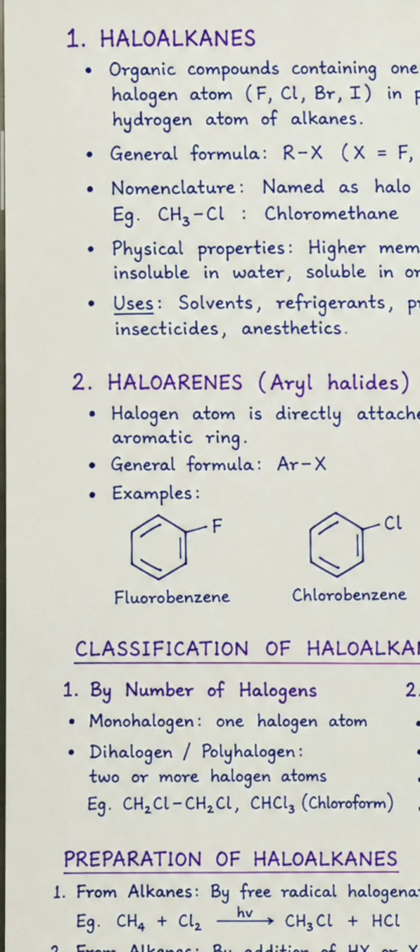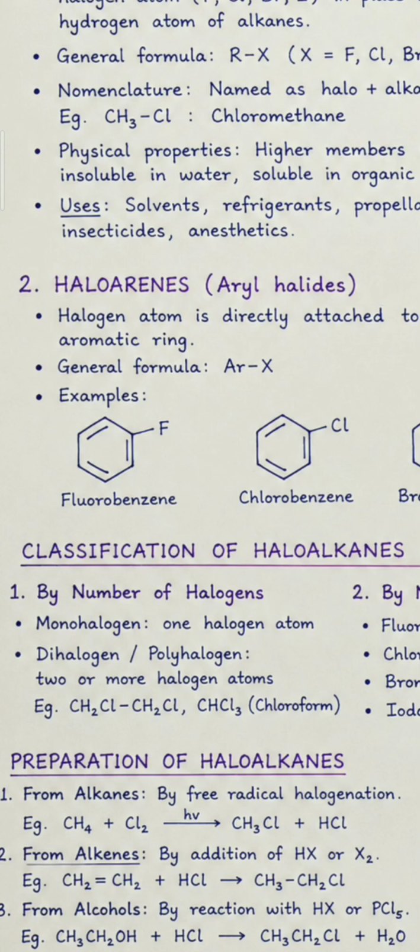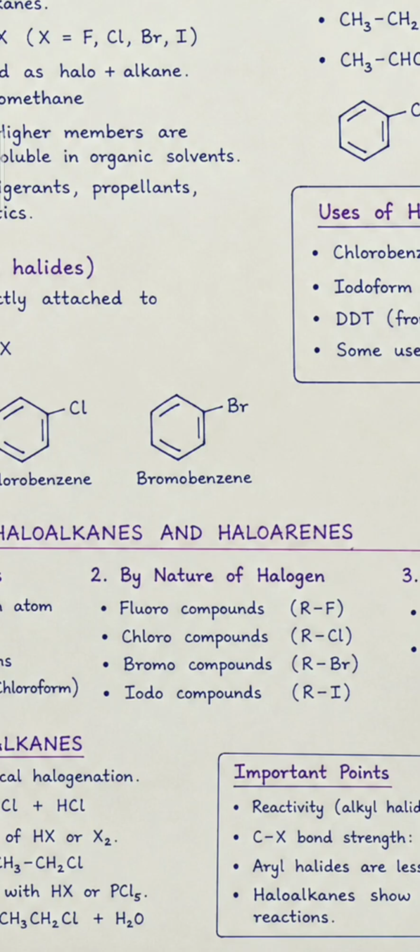Classification of haloalkanes and haloarenes. The first one is by number of halogens. Monohalogen means one halogen atom is present. Dihalogen or polyhalogen means two or more halogen atoms are present. The next one is by nature of halogen: fluoro compounds, chloro compounds, bromo compounds, iodo compounds.